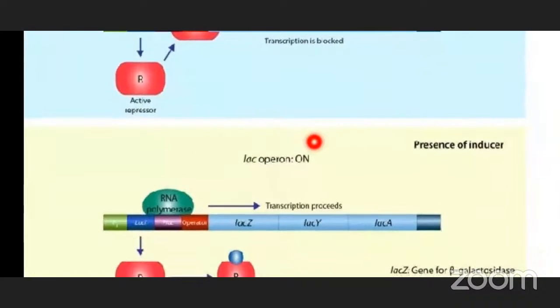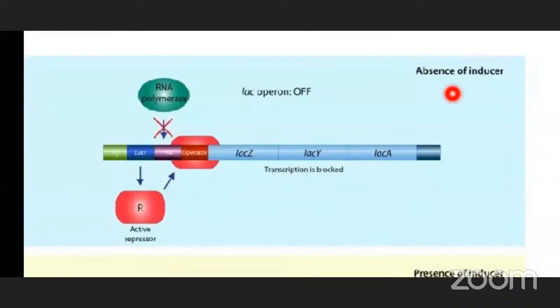In this case, lactose is not available to the E. coli cells. So in the absence of the inducer, that is, in the absence of lactose, this lac operon is switched off, and the structural genes are non-functional, and the transcription process is blocked. The repressor becomes active and binds to the operator, and it blocks the total gene regulation process.